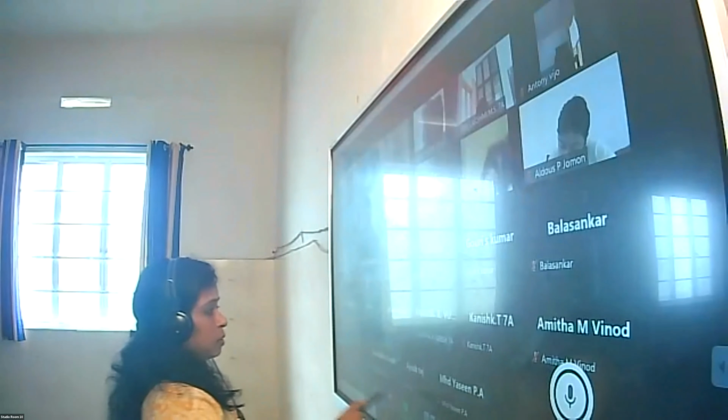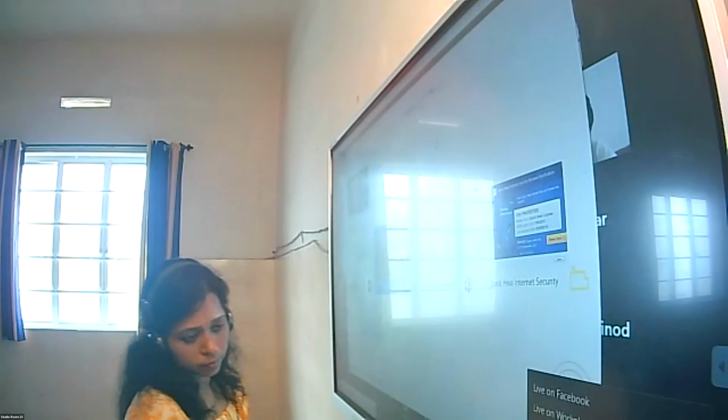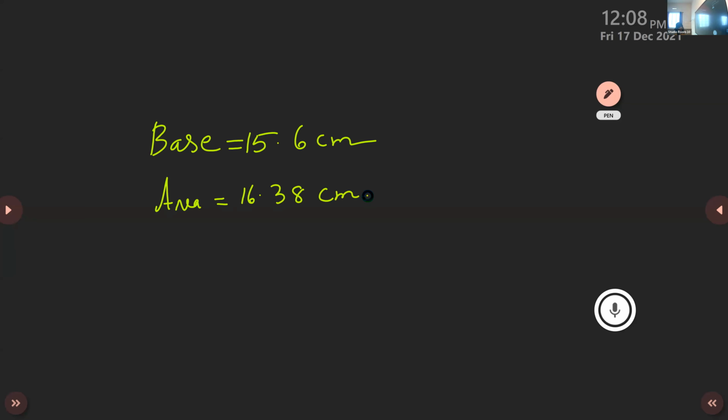It is given here like this. Base is 15.6, sorry, 5.6 or 15.6? 15.6 centimeters. And then area is given as 16.38. Area is equal to 16.38 centimeter square. Now we have to find the height.